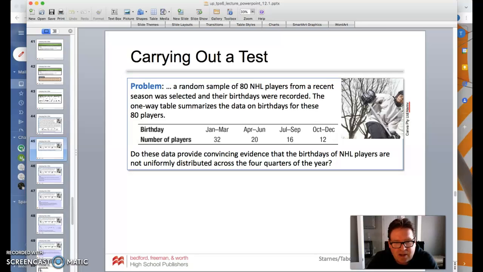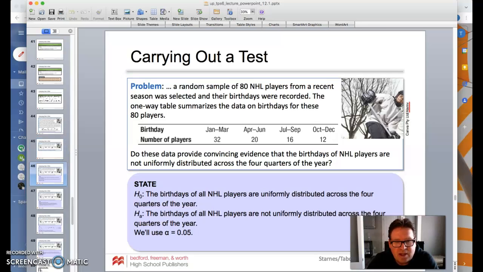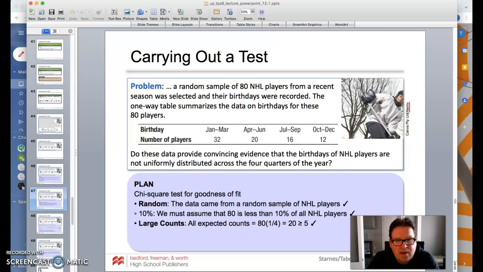Okay, so let's get into our ideas here. We're going to say that the null hypothesis is that the birthdays of players are uniformly distributed, and our alternative is that they are not. And so we're going to use a 5% significance level to do that. So the plan is we're going to use a chi-square test for goodness of fit. And the data, as we do our check here: random, yep, it came from a random sample of 80. 10%, 80 is less than 10% of all NHL players. And then our large counts.